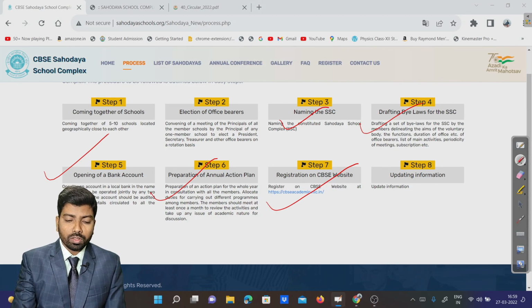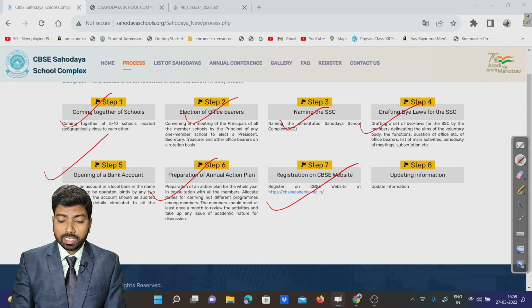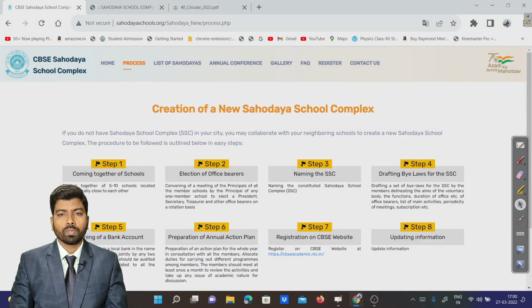After completion of these 6 steps, we go forward with registration on the CBSE website. And after registration completes, from time to time some updation will come, and we will go for the updation. These are the 8 steps, and 6 steps are compulsory. After that, we go for the 7th one, which is called registration. So these are the things that I want to show you now here.